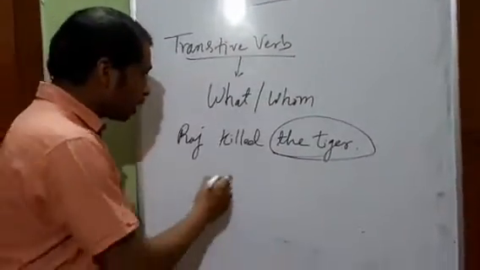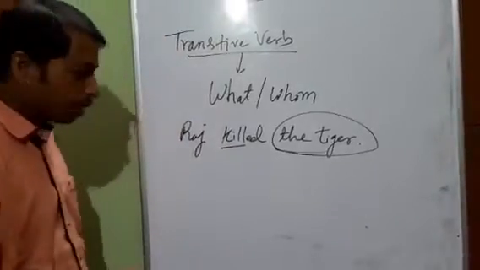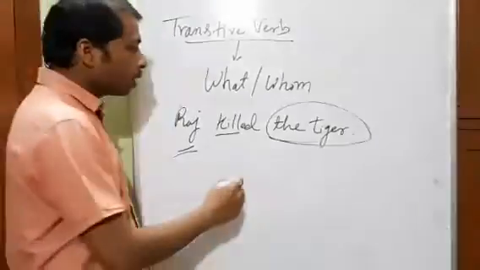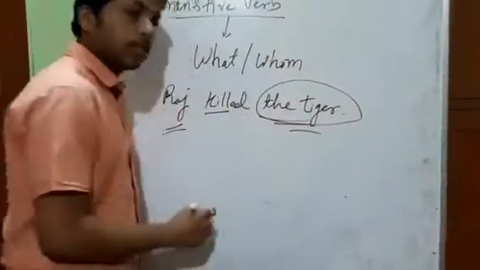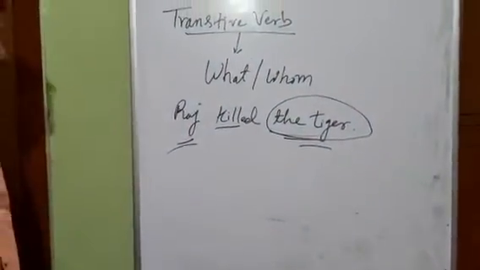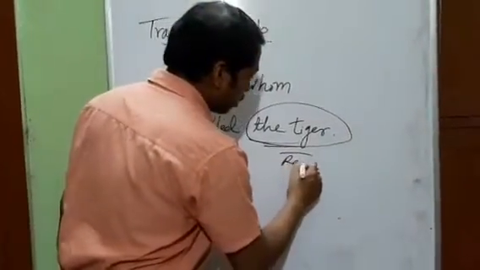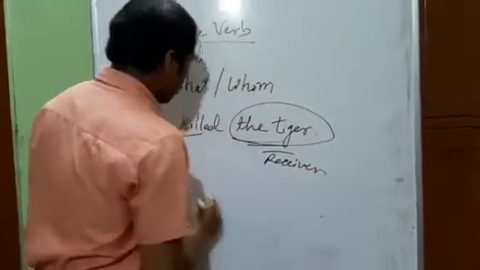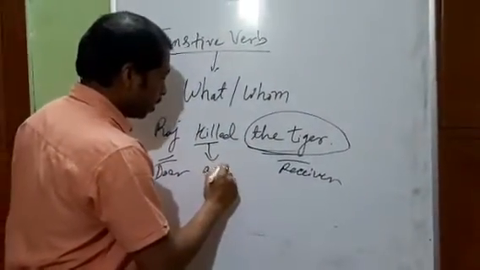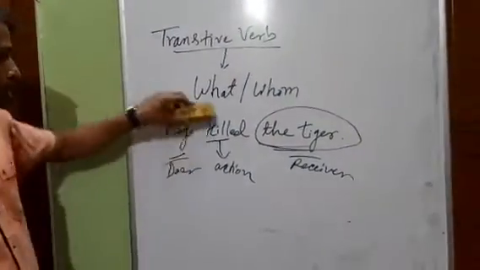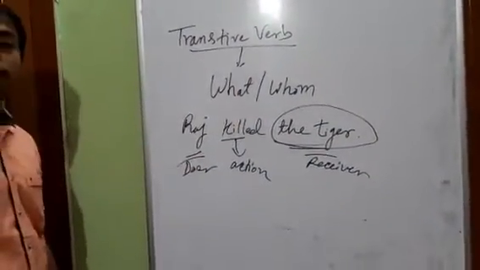And see what is the action happening? Kill. Who is doing the action? Raj. Raj is the doer of the action. Who is the receiver of the action? Tiger is the receiver of the action. And this is the action that is taking place. Okay, so here this verb can be said to be transitive.